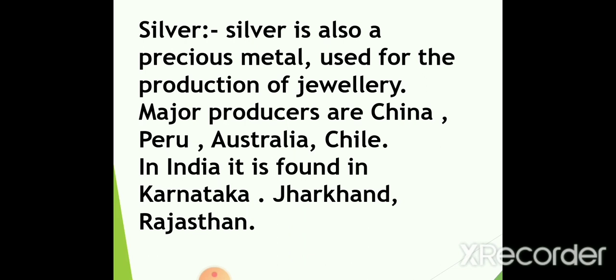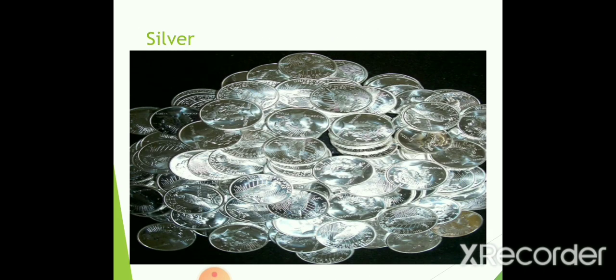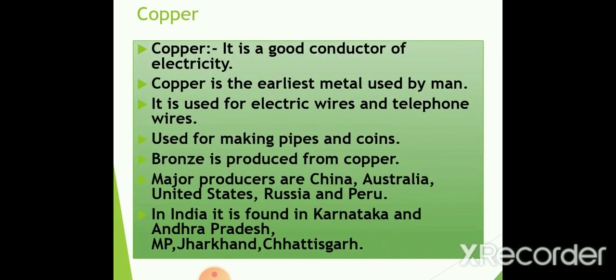So this is about some important metallic minerals, non-metallic, ferrous minerals and non-ferrous minerals. And now the last one is a very important one, that is copper. It is one of the most important. You can see silver, with which silver coins are made. Then spoons and other small vessels are also made with the help of silver. Now the next one is the most important one, that is copper.